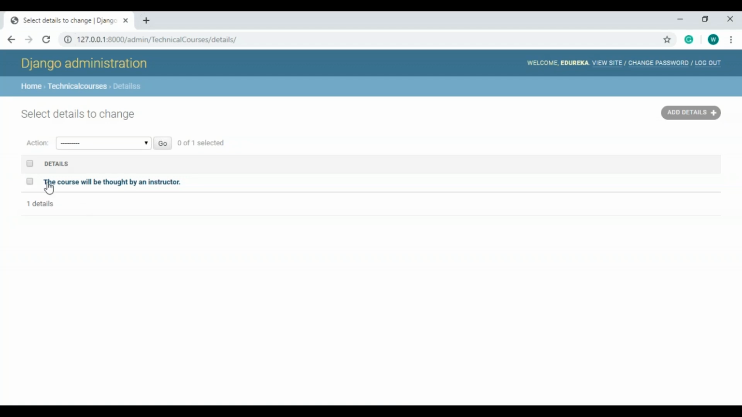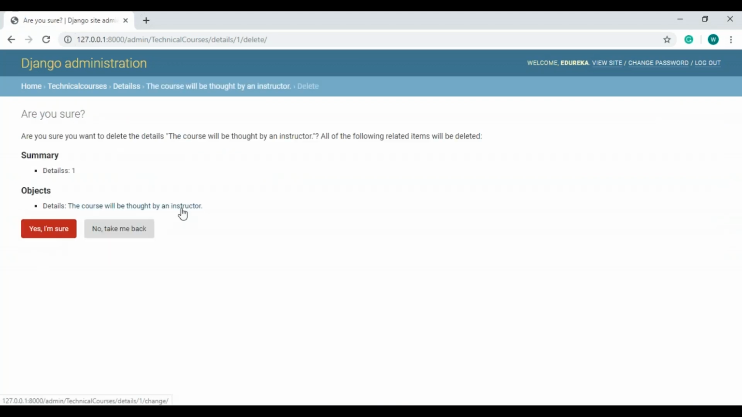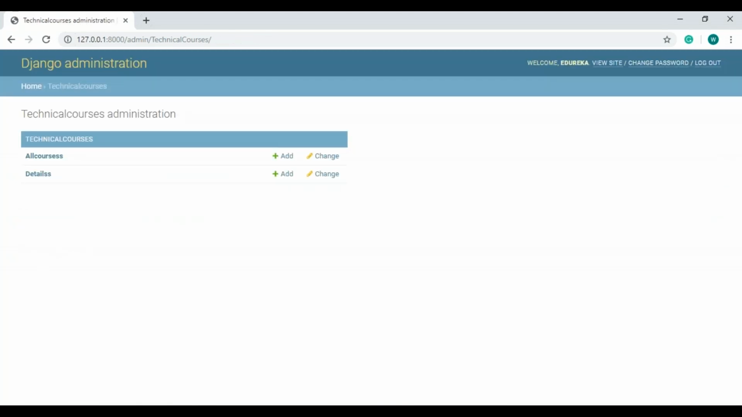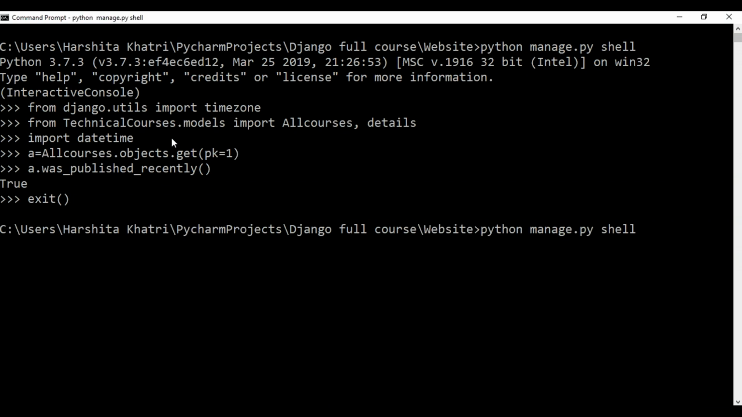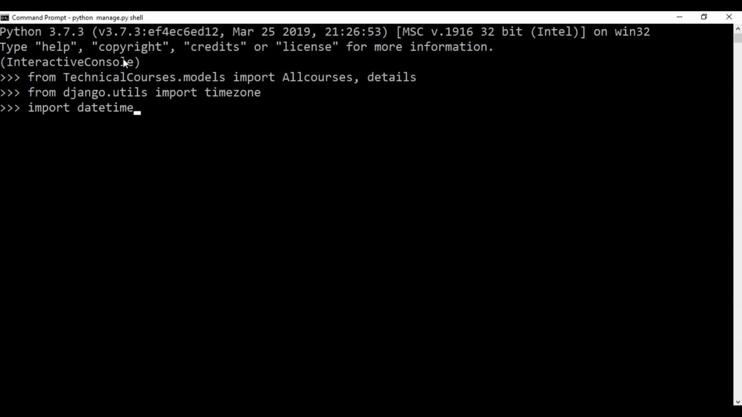As you can see over here, previously you could see self-paced and instructor-led courses. So now what I'm going to do is click on this, and I'll just clear this from here. So I just cleared the details. Now I'll go to my database, I'll exit this, and I'll have to re-enter my shell again. I'll import my classes again, and I'll use the previous commands.